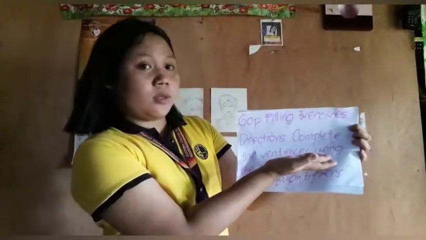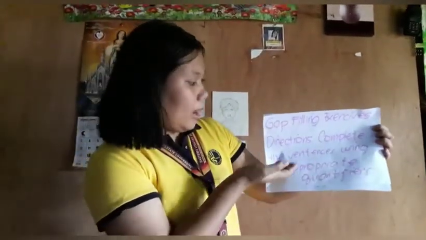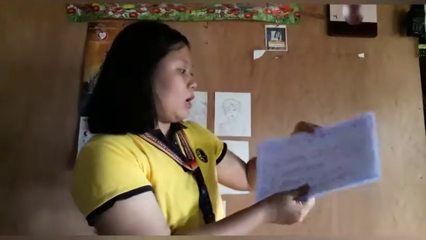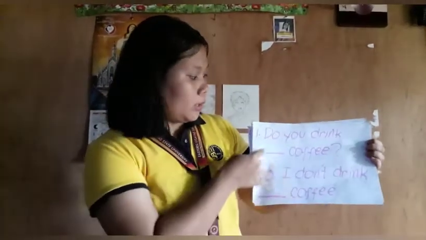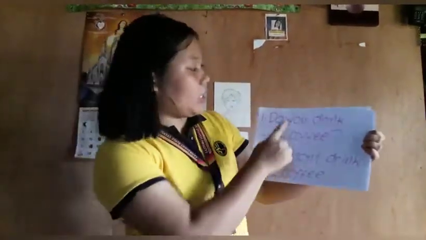Okay, so let us move on to the exercises. Will you please read the directions? Complete the sentences using the appropriate quantifiers. Okay, number 1. Will you please read? Do you drink blank coffee? What do you think is the answer? Okay, so the answer is, do you drink much coffee? Because coffee is an example of an uncountable noun. So we're going to use much.